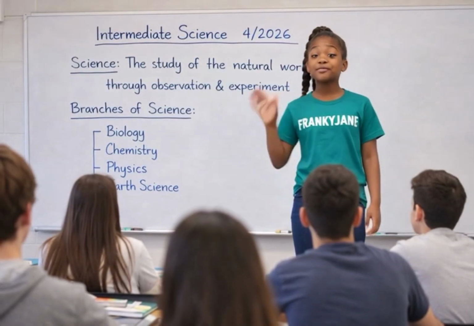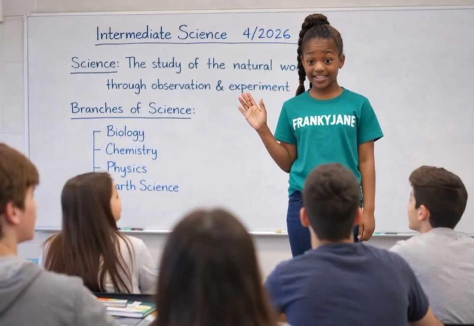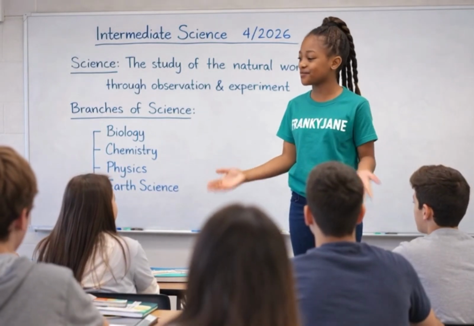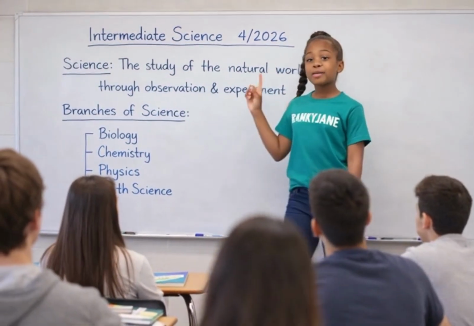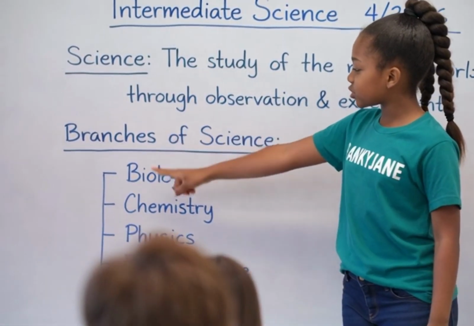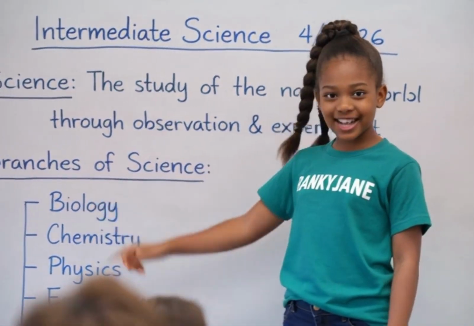Okay, class, who can define science for me? The study of the natural world. Yes, through observation and experiments. Here are the main branches of science. We have biology, chemistry, physics, and earth science.